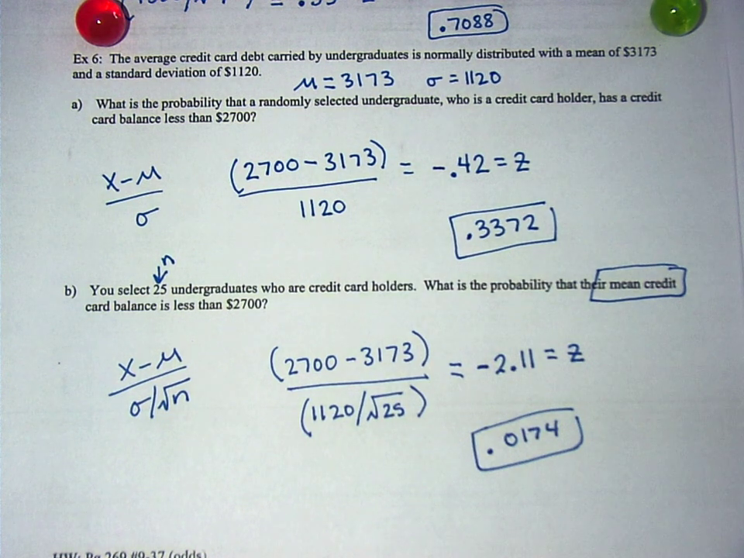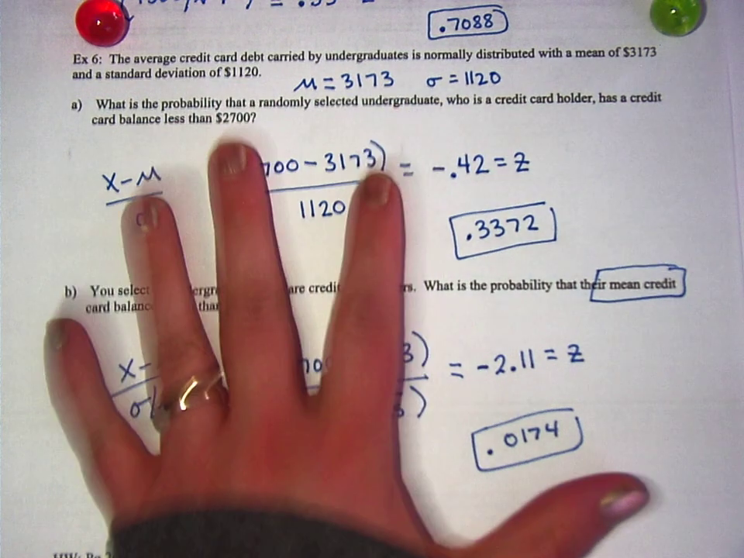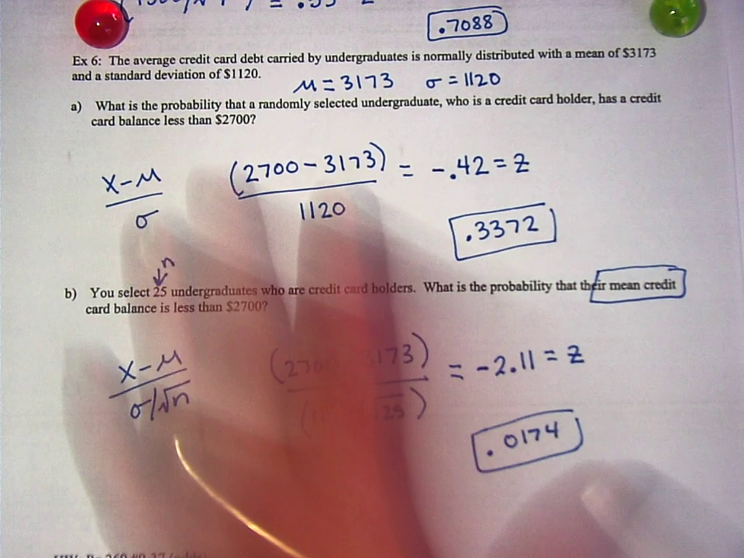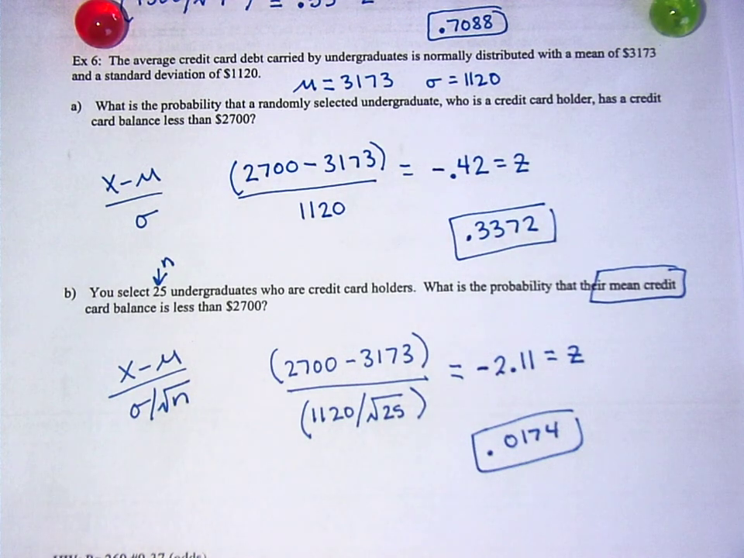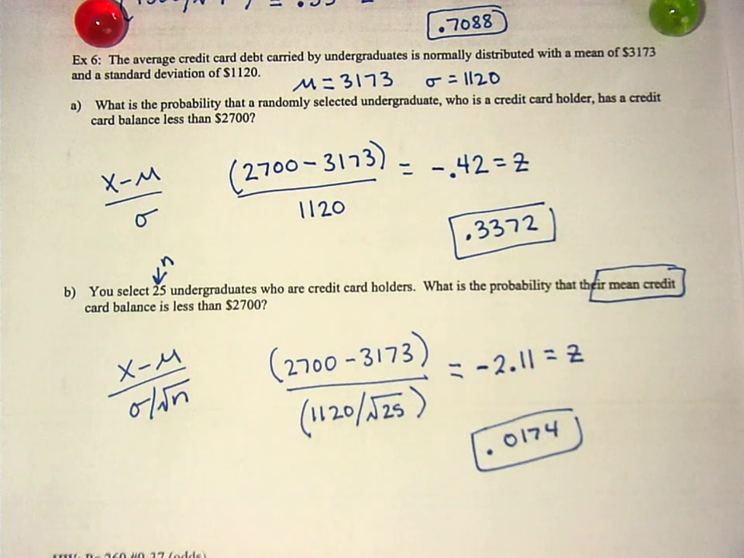Okay? Why does it make sense that if I said I've got all of these kids who are undergraduates, what are the chances that one person has a credit card balance less than 2,700 is 33% or 34%? But then if I select 25 of them and I take the average, what are the chances that the average is less than 2,700? Why is it so much less for this one compared to that one? Hands up. Why is the second answer so much less?